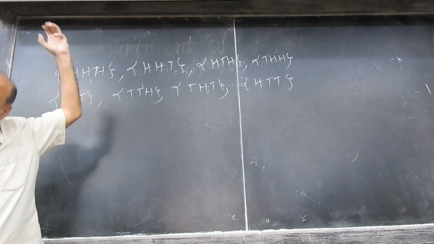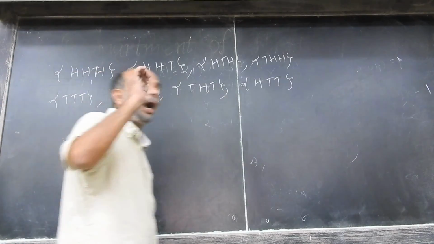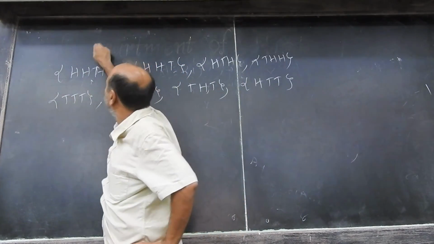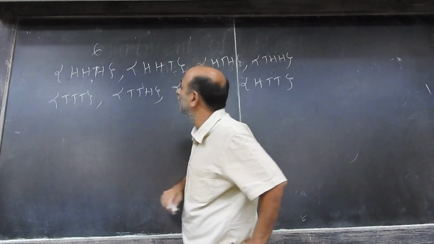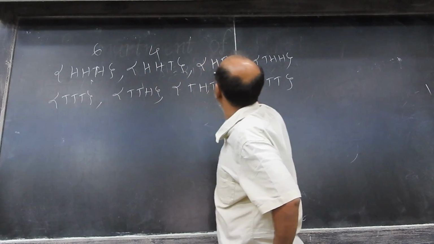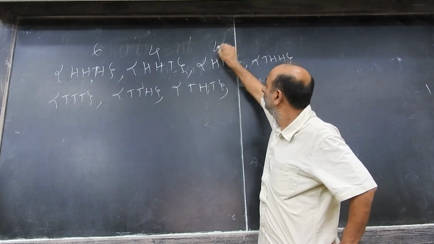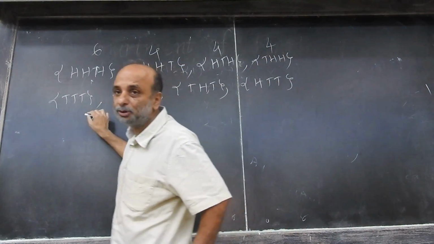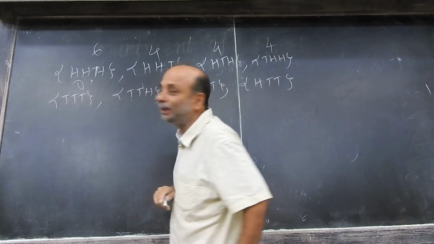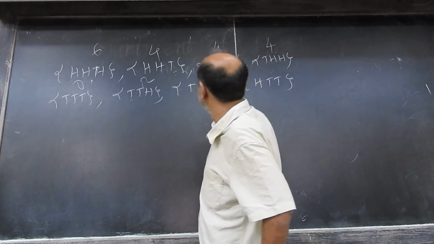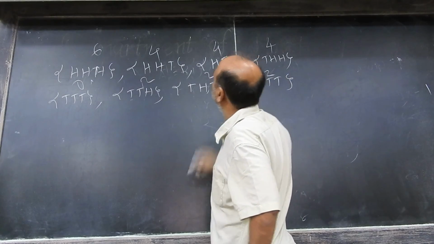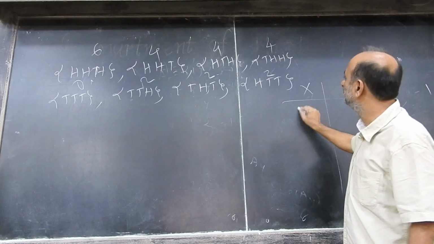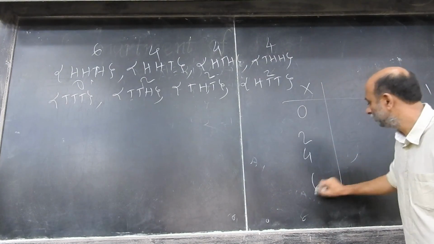So therefore, we have to now think of a random variable which tells you how much money I have given. In this case, how much money do I give you? 6. In this case? 4. In this case? 4. It was 2 heads twice, right? In this case? 2. In this case, 2. So what are the various values that my random variable takes? It takes 0, 2, 4, 6.